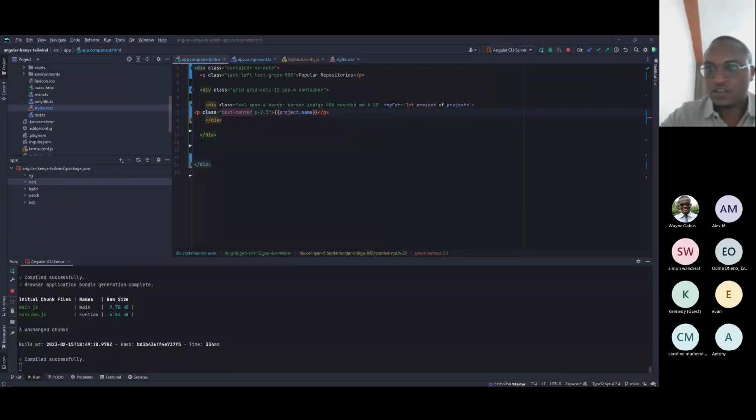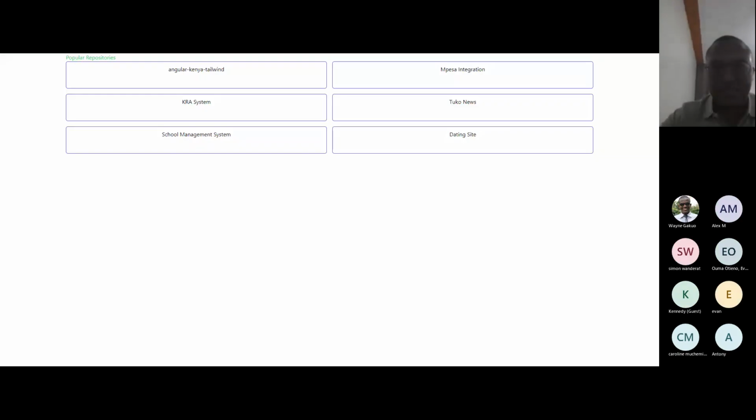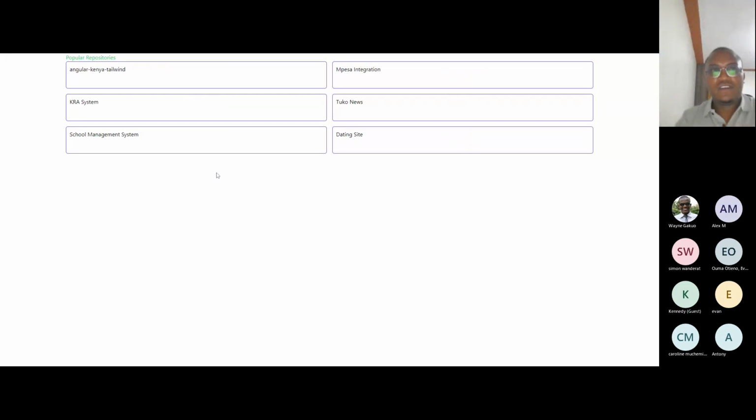Let's share the screen and see whether that took effect. Oh, we still have text-center. We can all see it has started taking shape.